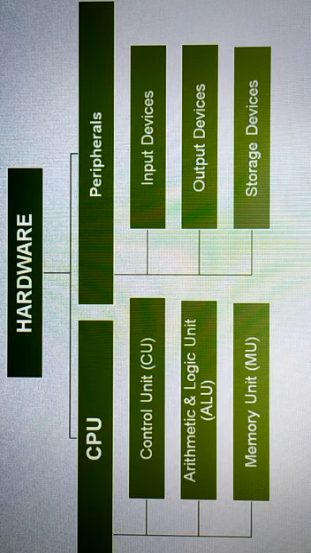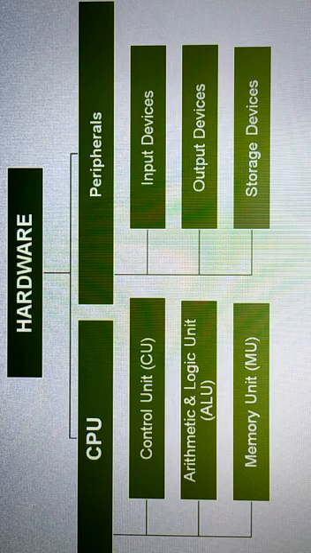Similarly, the computer has a control unit which controls the computer's actions, that is, all the input from input devices and output to output devices, and a memory unit where the computer stores things to be remembered.